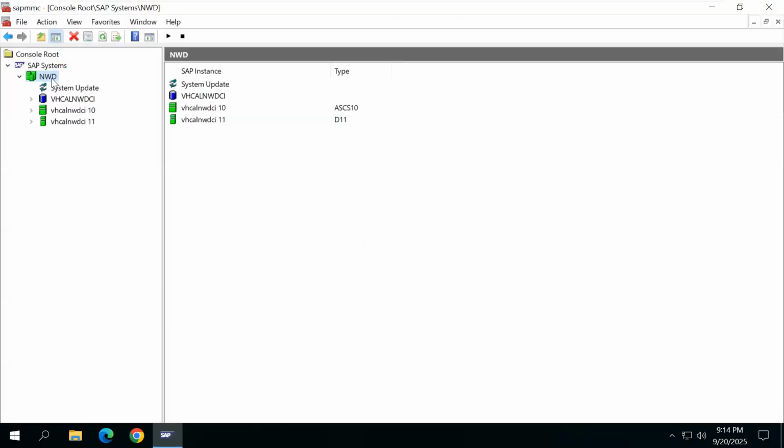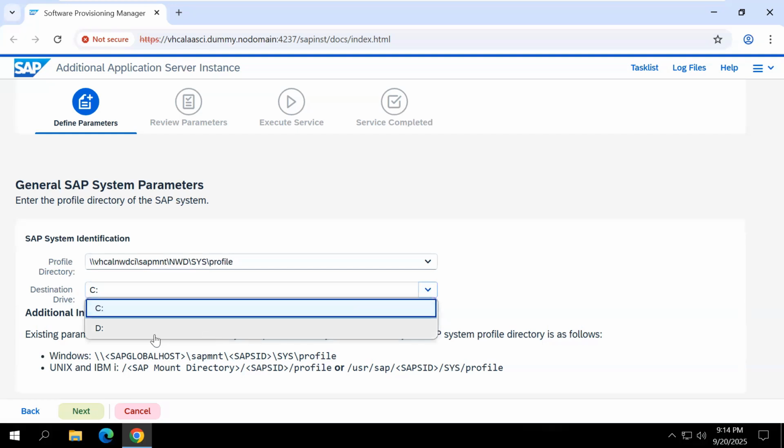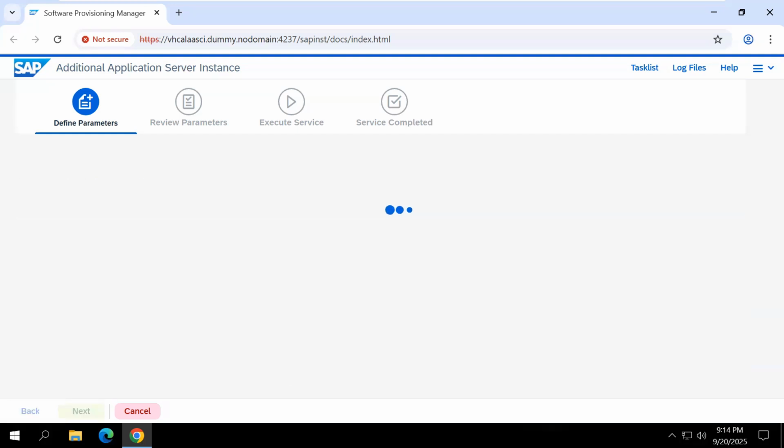SAP system ID is NWD. This is the computer name, NWDCI. Slash sys slash profile. That's the information. And my installation drive is not C drive. Click this drop down box, select D drive and click next.